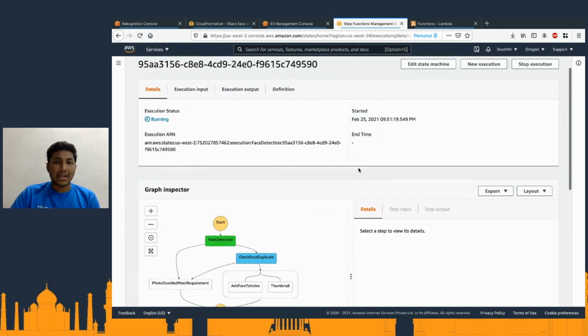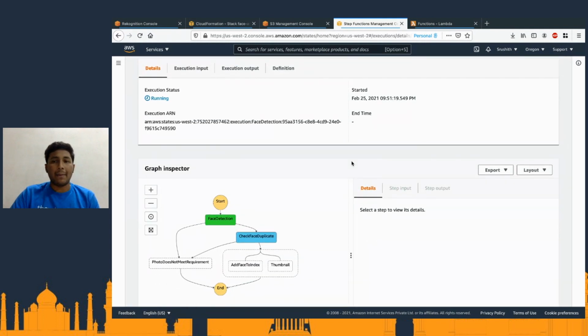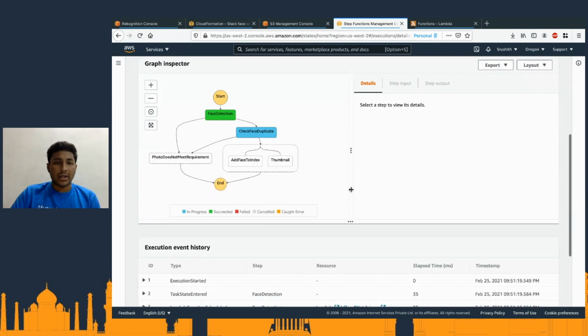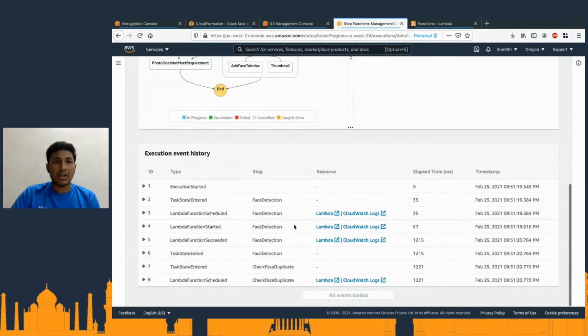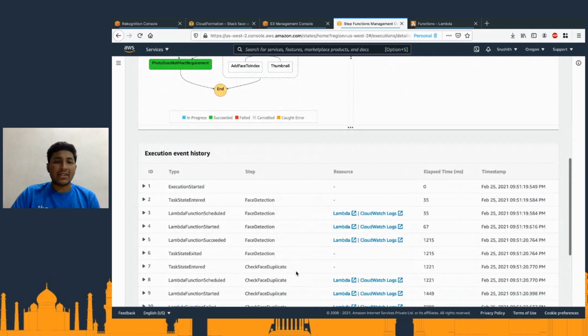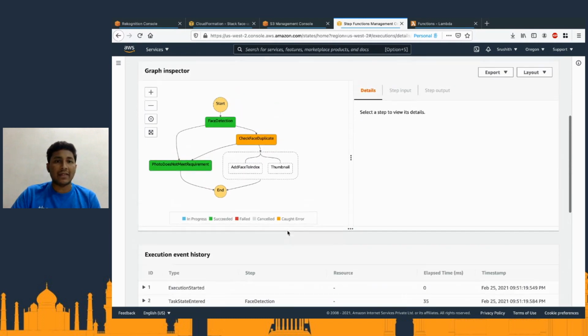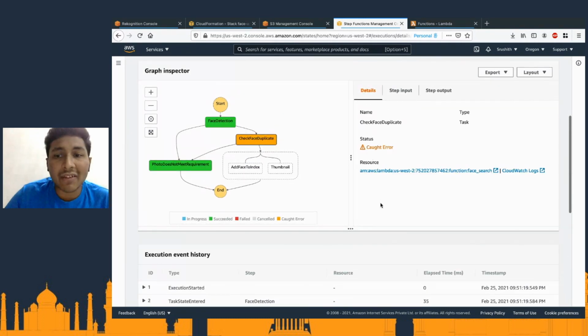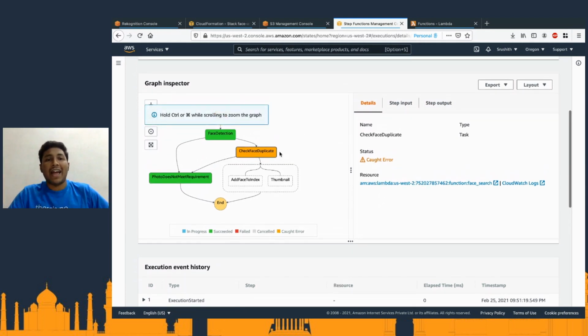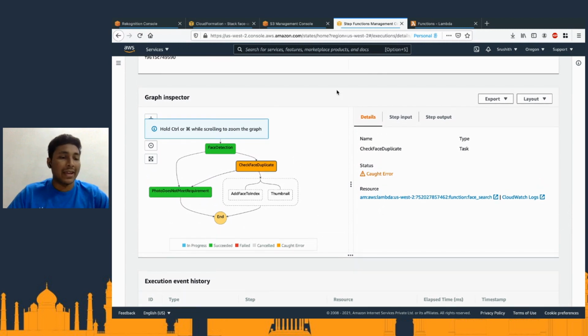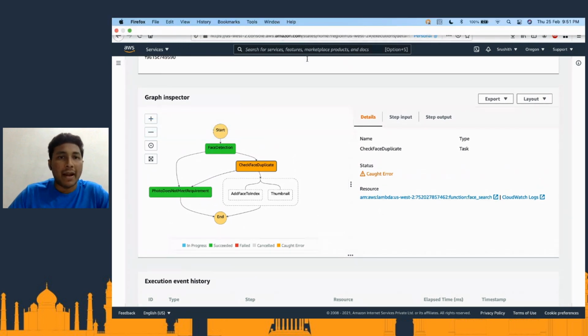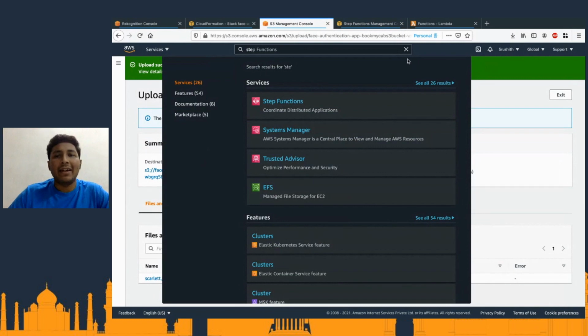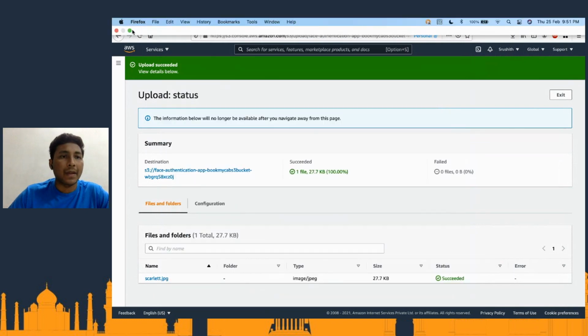While this execution is happening, you can see here at the bottom, there are a bunch of logs that get generated, I mean, the flow and stuff like that. So here it is checking for duplicate. Now it has found a duplicate because, of course, it's my bad. I have been testing out that Scarlett and I have added Scarlett into my collection. Okay, my bad. So I'll go ahead and add another image.